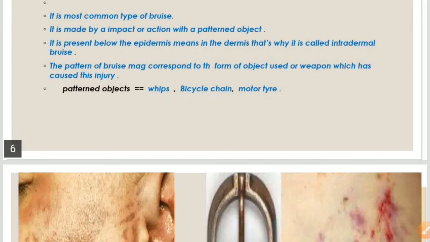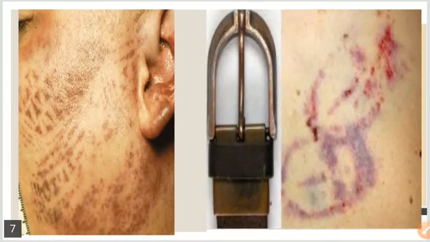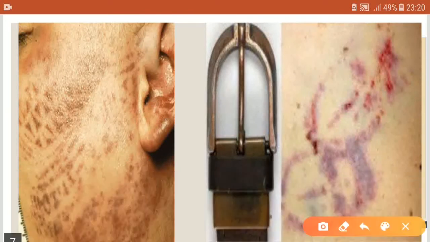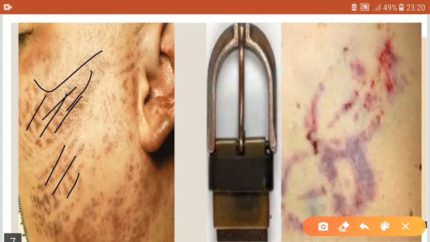Here in this picture you can see two examples showing intradermal bruise formation. In this case you can see some patterns on the cheek of this individual, and these patterns or designs are from the sole of a shoe. So when this person was kicked by a shoe sole, the patterns or designs on the sole were cast onto the skin. So we can say that it is a case of intradermal bruise.